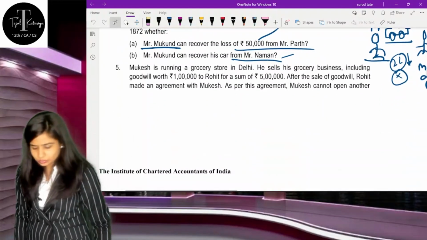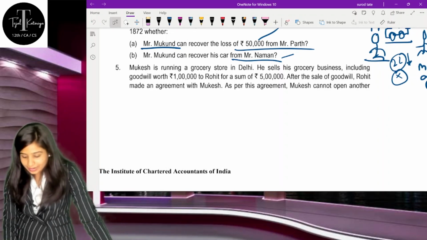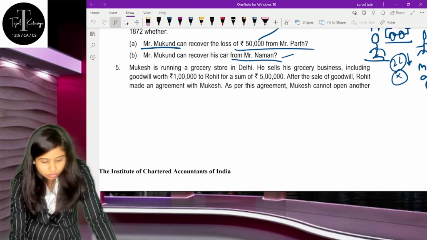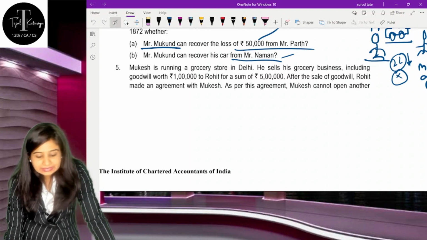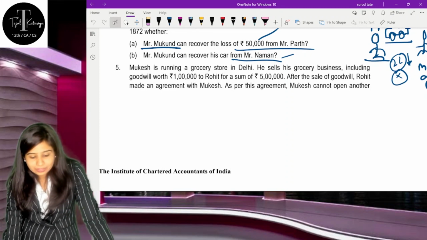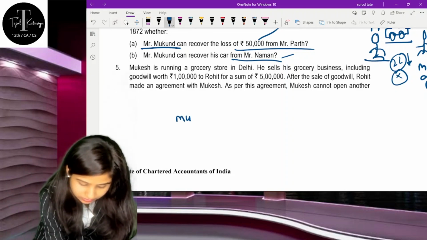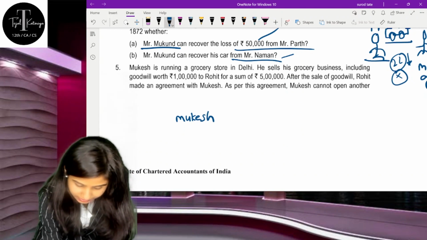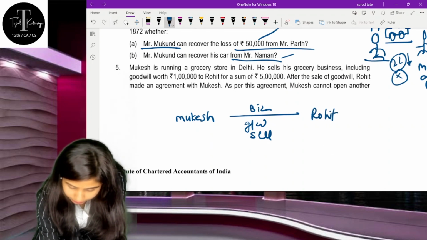The next question is question number 5. It's quite an important question from your examination perspective also. So understand, here Mr. Mukesh is running a grocery store in Delhi, and he sells his grocery business, including the goodwill worth rupees 1 lakh, to Mr. Rohit for the sum of rupees 5 lakh. Understand, here Mukesh is selling his business and along with the goodwill also to Mr. Rohit.